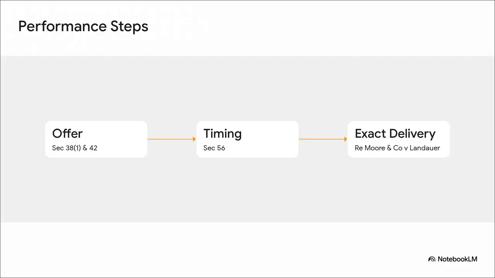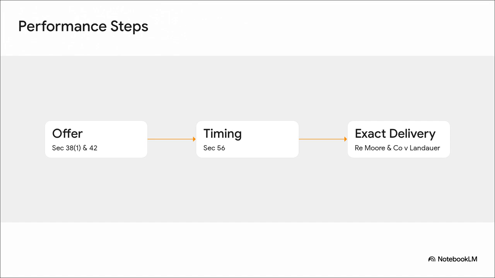Next is discharge by performance. Think of this as a progress bar, reaching a clean 100%, the green checkmark. Step 1 requires an offer to perform under Section 38(1) and Section 42, which actually allows for third-party performance. Step 2 requires exact timing, because time is of the essence under Section 56. And Step 3, exact delivery.